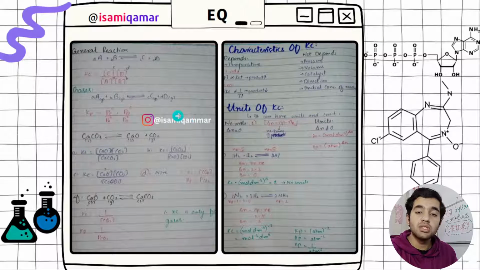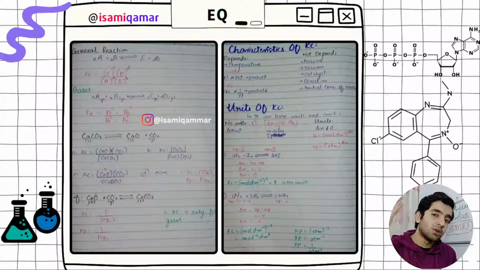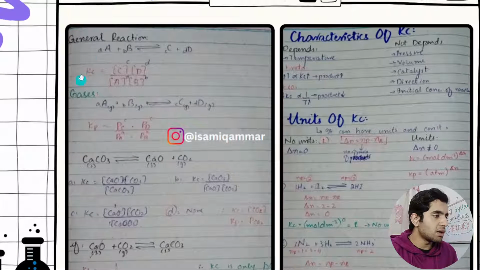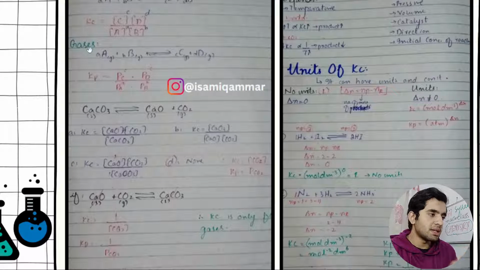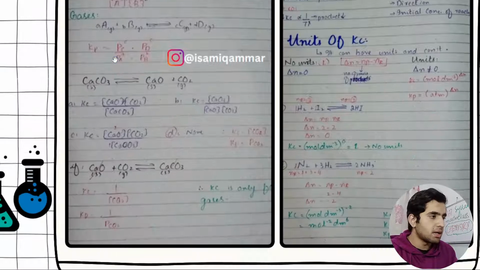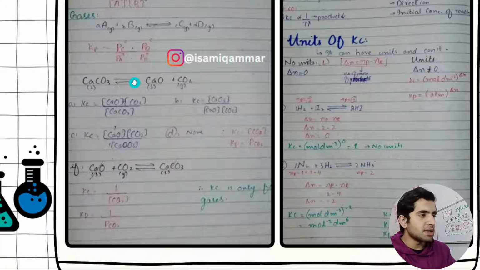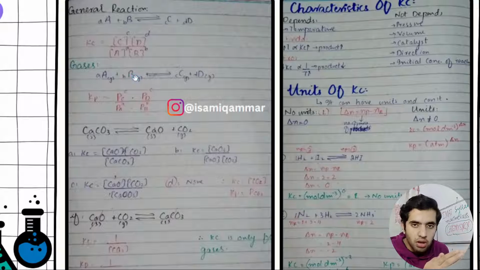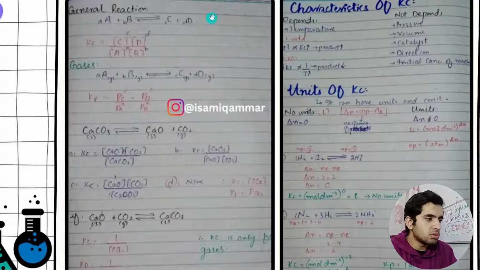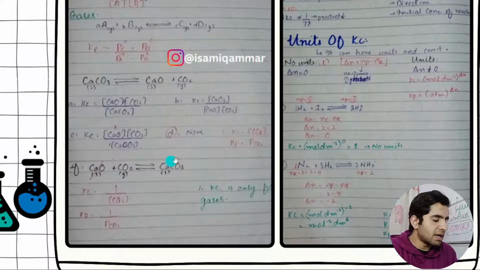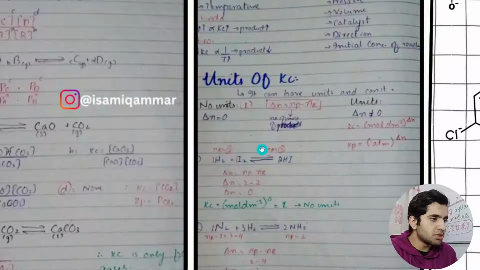Now my storage is getting low on my camera, so I'm hurrying up this class. I will just show you what you need to cover in each chapter. So then these are some units, how you can write the law of mass action if it is given. This is the basic way, product over reactant. So C and D will be above and A and B will be below. I have written some tricky points here.